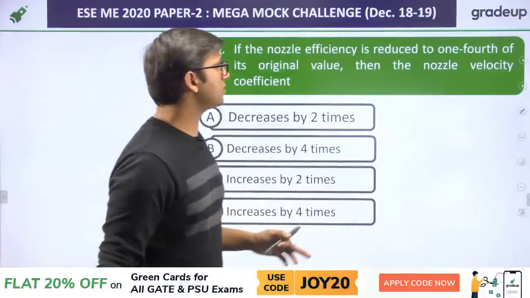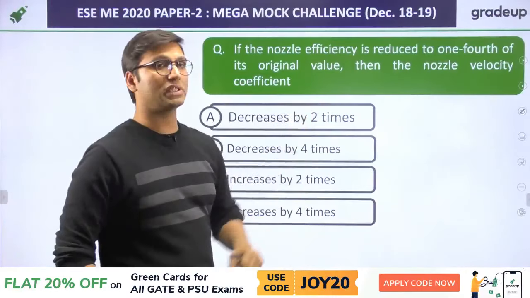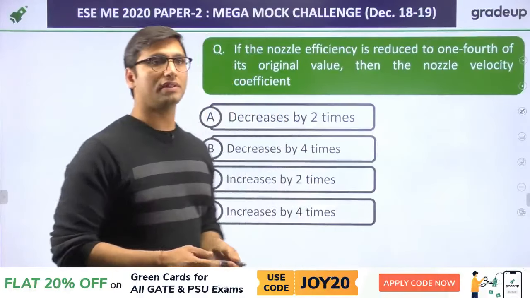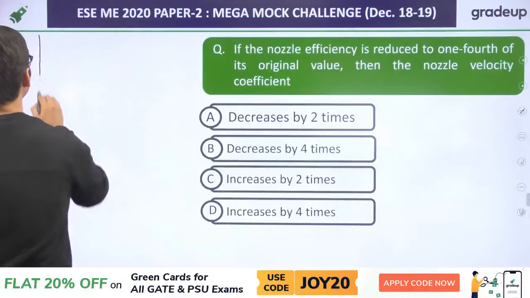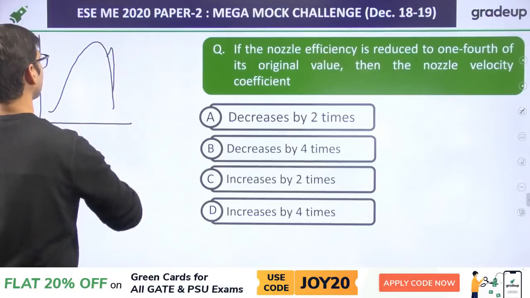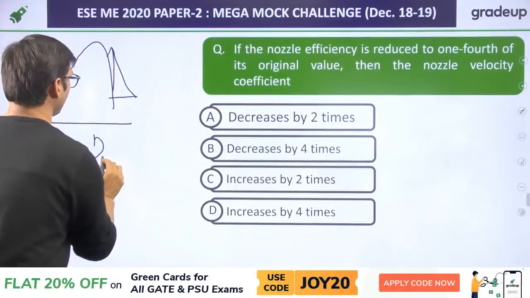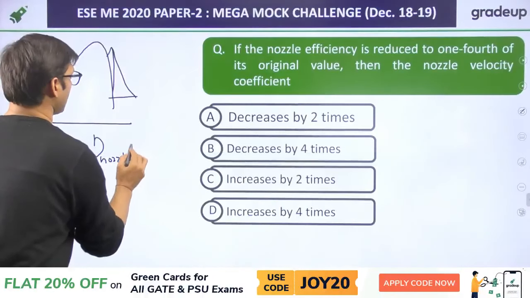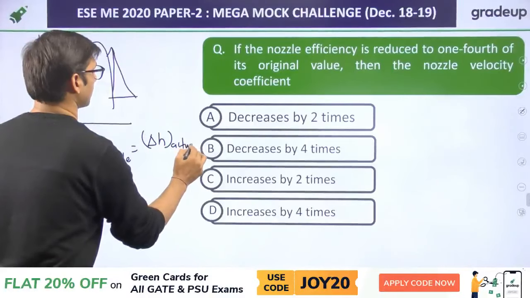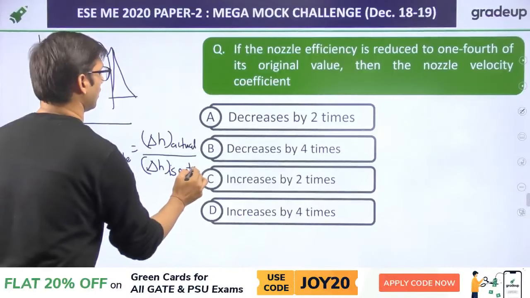Next, if the nozzle efficiency is reduced to 1/4 of its original value, then the nozzle velocity coefficient will be. See, this nozzle velocity coefficient or nozzle efficiency is what? We know that in the case of an actual cycle and ideal cycle, nozzle efficiency will be equal to actual enthalpy change over enthalpy change isentropic or ideal.